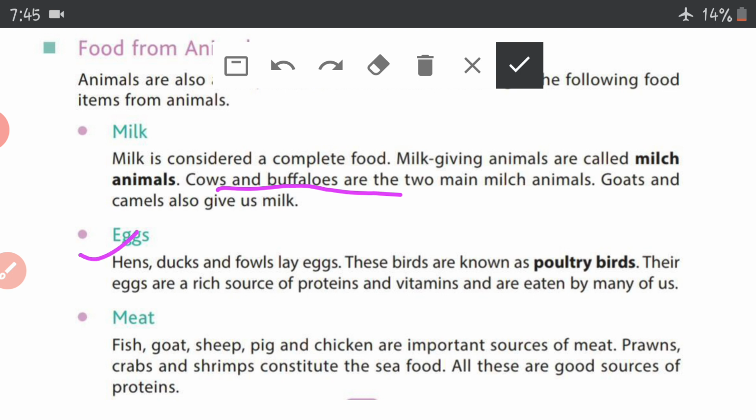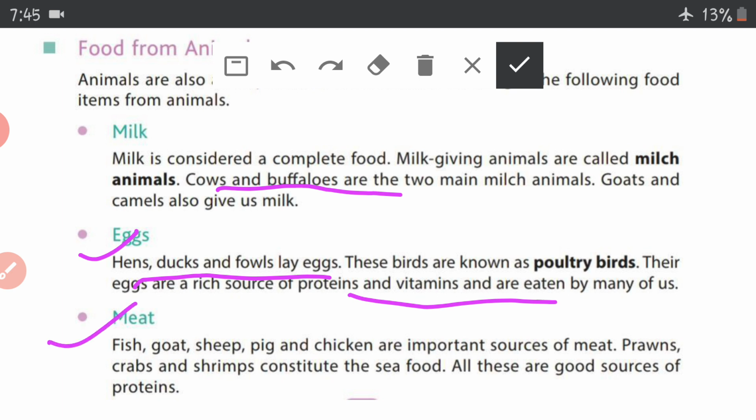Okay. Next, second one is eggs. Hens, ducks and fowls, they all lay eggs. They are known as poultry birds. Poultry birds means the small birds or small animals kept by humans for eggs, for their meat or feathers. We can say these are the domestic animals kept by humans for their meat, feathers and eggs. Right, so they are a rich source of proteins and vitamins and are eaten by many of us also.